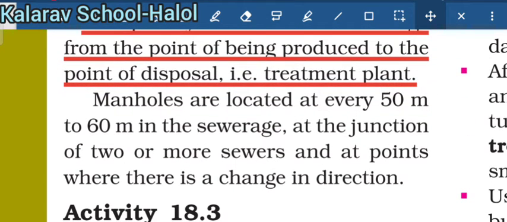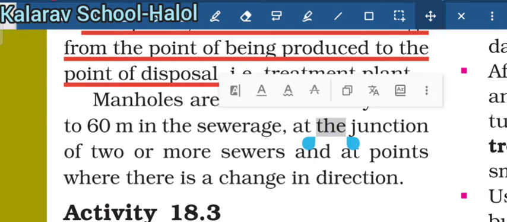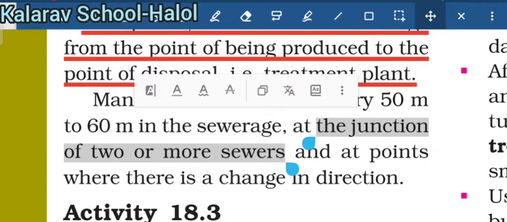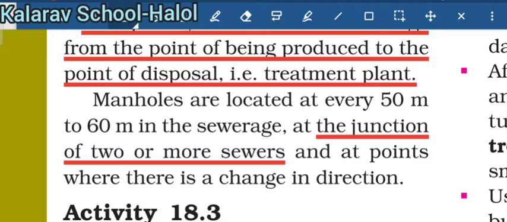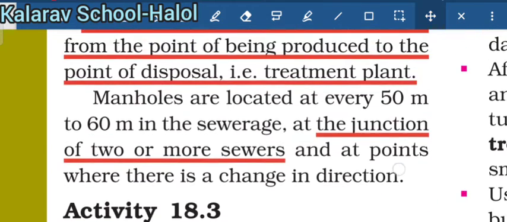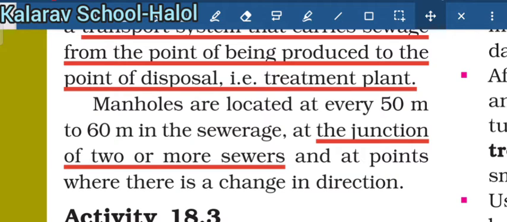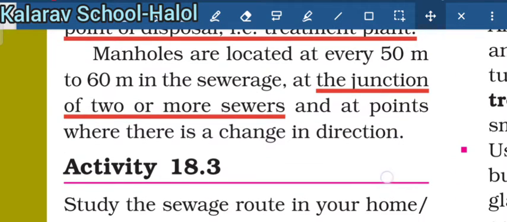Manholes are located every 50 meters to 60 meters in the sewerage, at the junction of two or more sewers. So, at the junction of two or more sewers, what is attached? That is called a manhole, and also at points where there is a change in direction. So, manholes are the points which are present at the junction of two or more sewers.